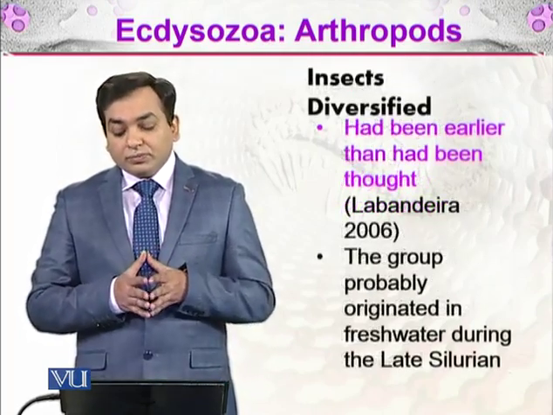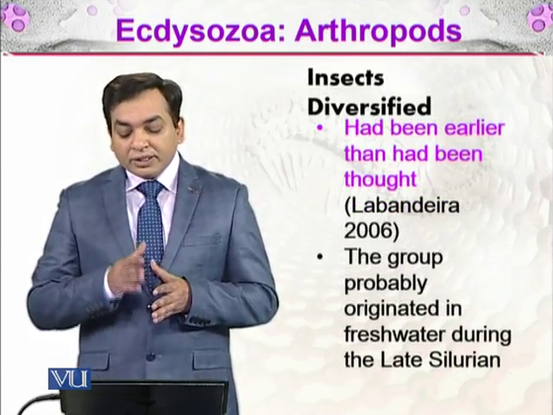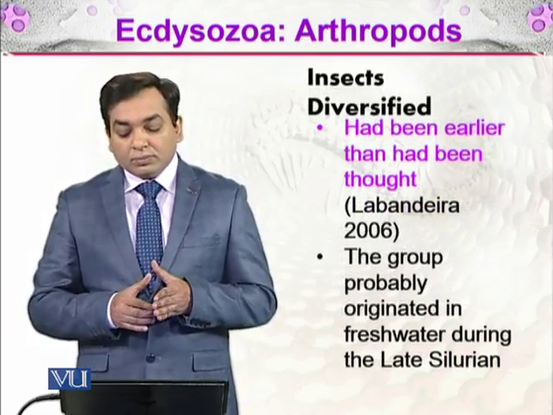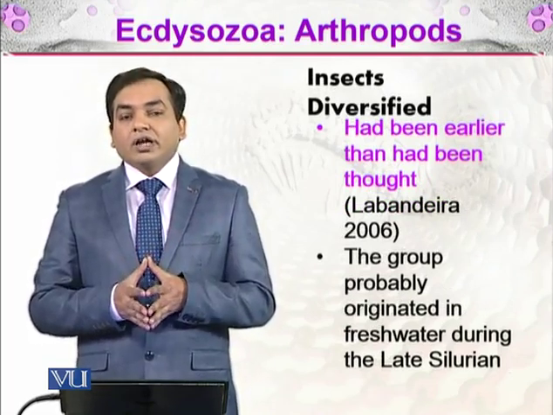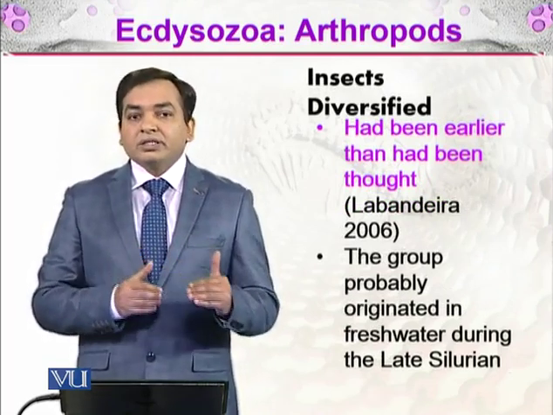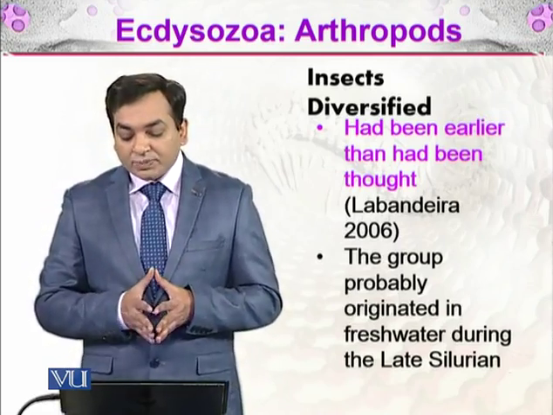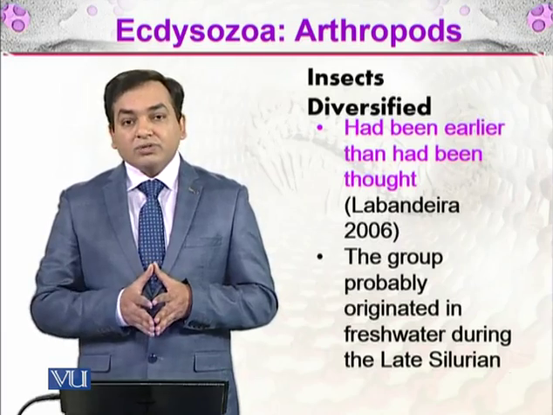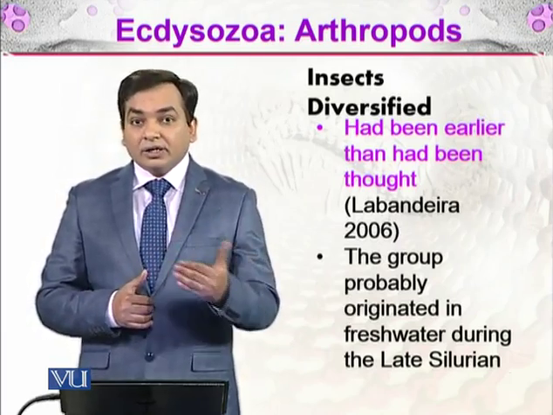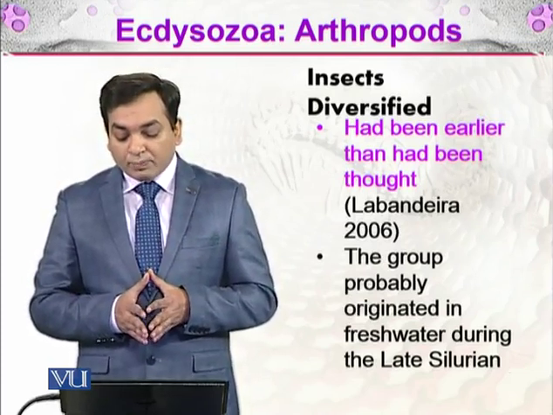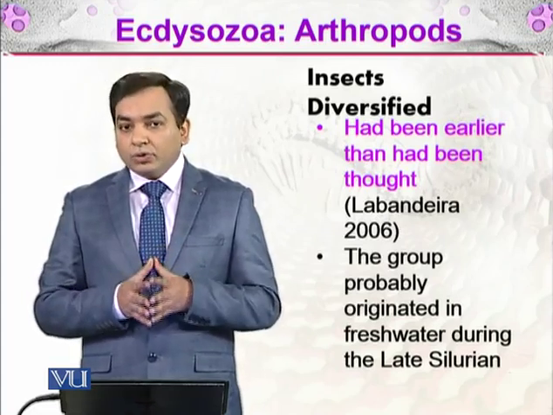And how did the insects diversify? We had been thinking that insects diversified rather late. But the study by Grimaldi in 2006 showed that insects diversified earlier than we think, and the group probably originated in freshwater during the late Silurian.